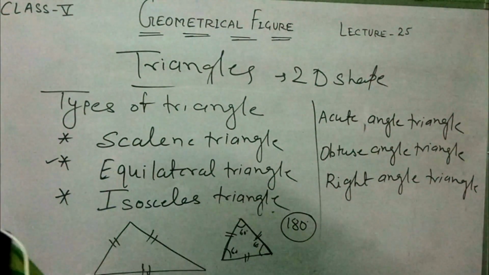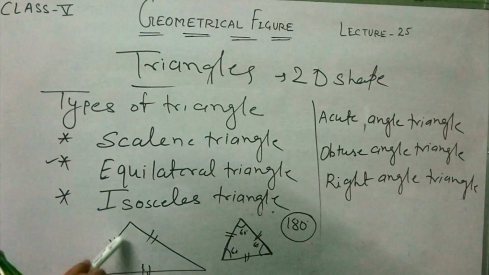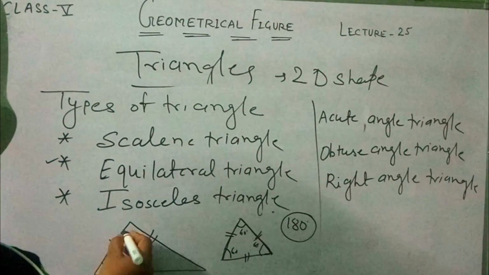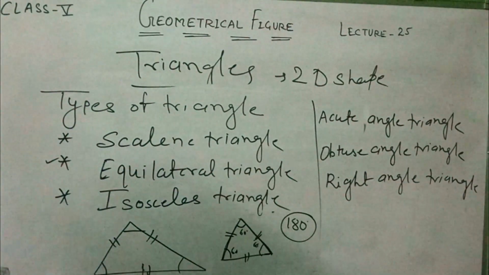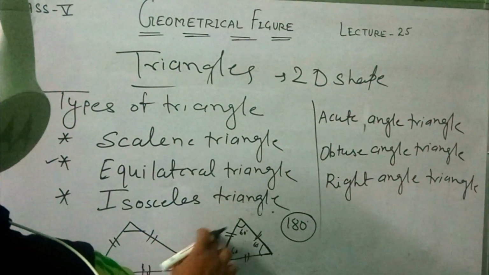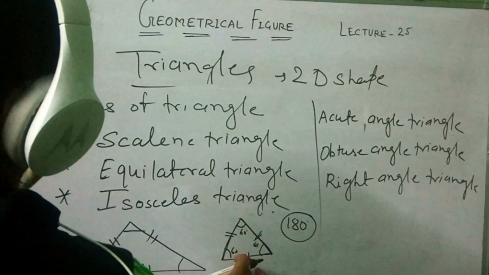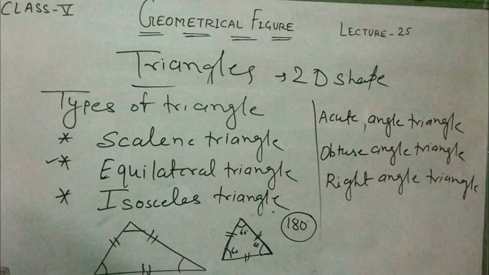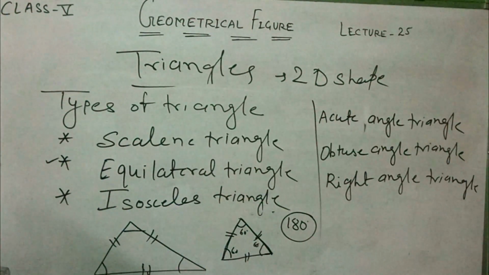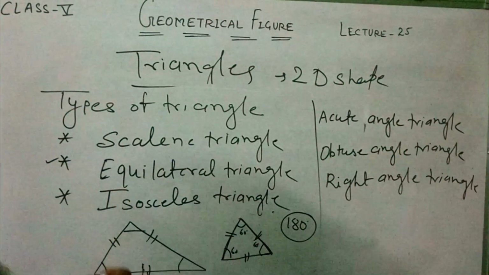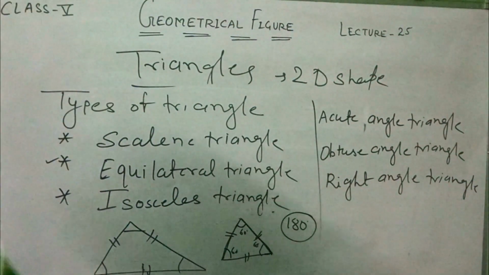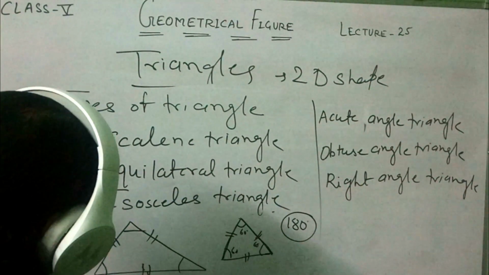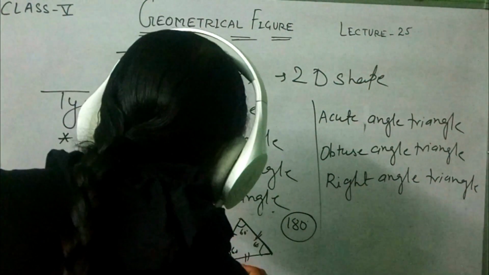Then here in a scalene triangle, all sides are different and all angles are also different. In an equilateral triangle, all three sides are equal and their angles are also equal. Next one is the isosceles triangle, a triangle with two sides of equal length.